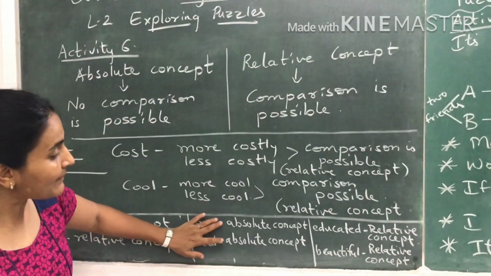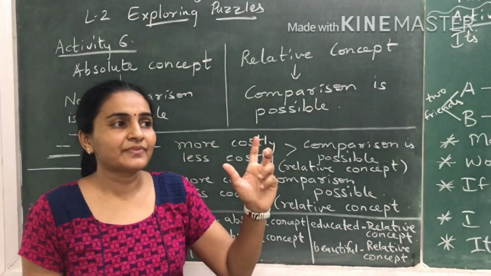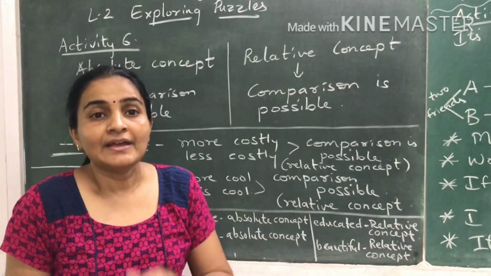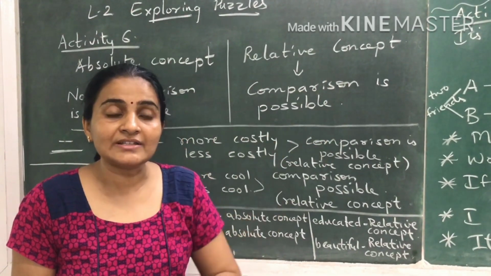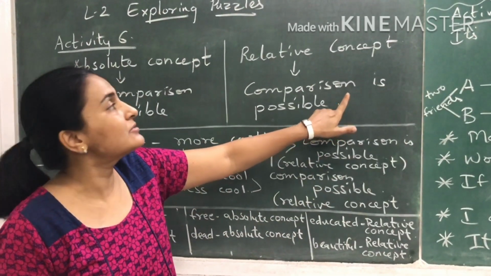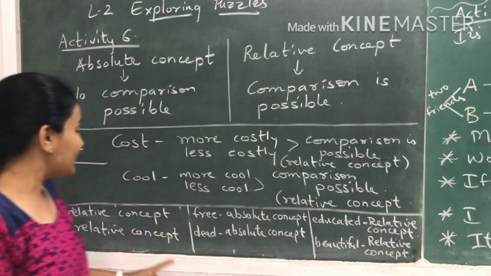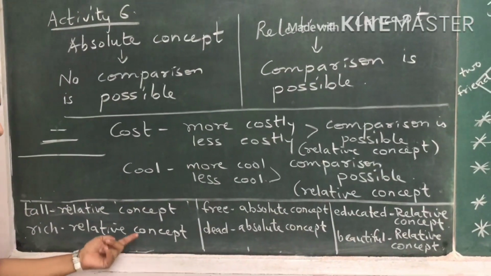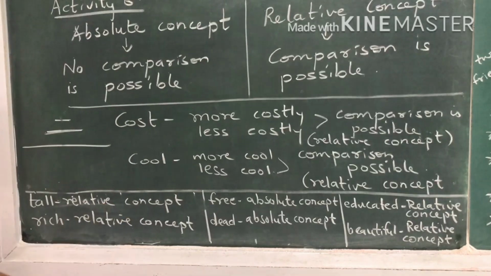Now they have given you a few examples. You can use the same logic. Can something be more tall or less tall? Yes. Can something be more cool or less cool? Yes. So wherever comparison is possible, then it is called a relative concept. Now see the first example they have given you. Tall. Someone may be more tall or less tall, relative concept.